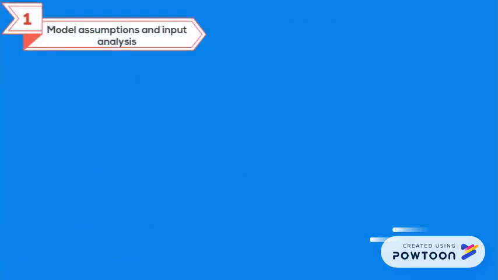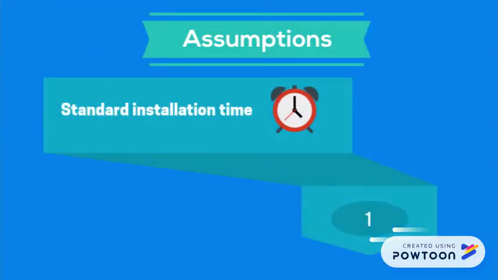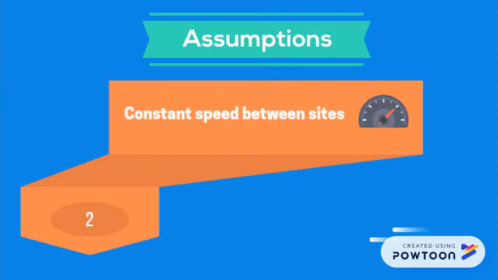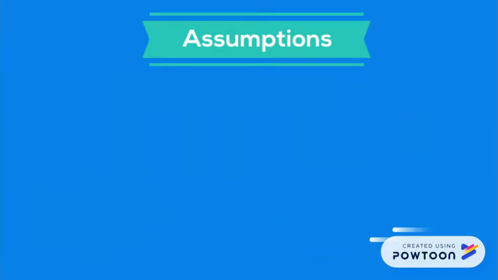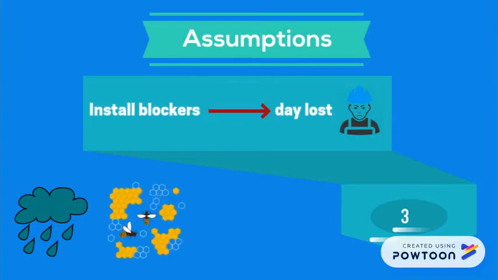Assumptions were made in order to model Sunrun's last mile installation process. First, the only factors affecting installation times are number of panels, the Brightbox requirement, and the crew size. Second, the driving speed between coordinates is assumed constant with a value of 40.17 miles per hour. Third, if an installation is blocked, the crew drives back to the install branch, unloads the equipment, and ends the workday.